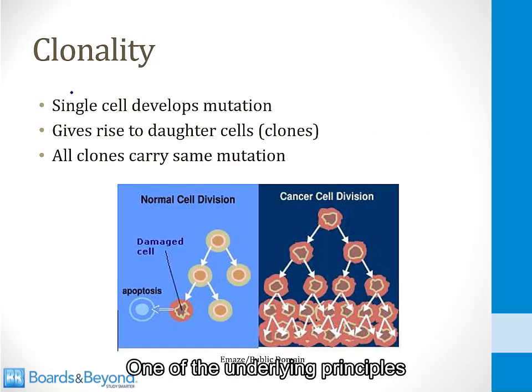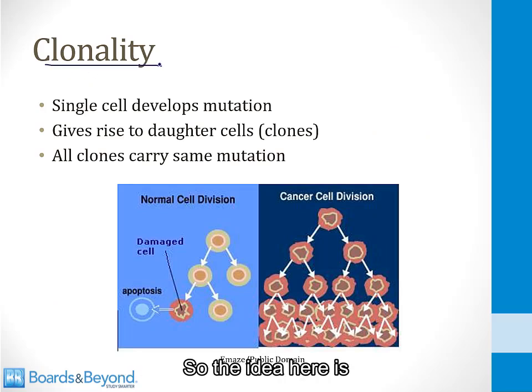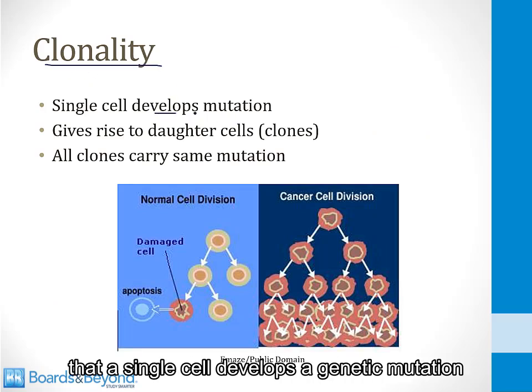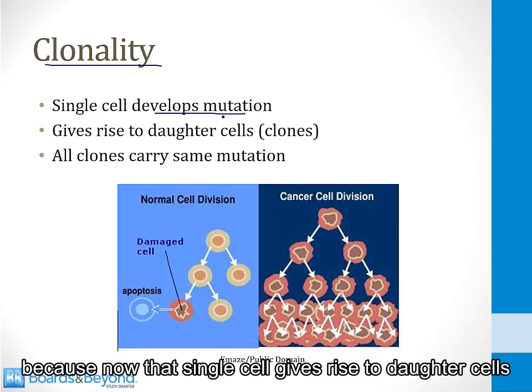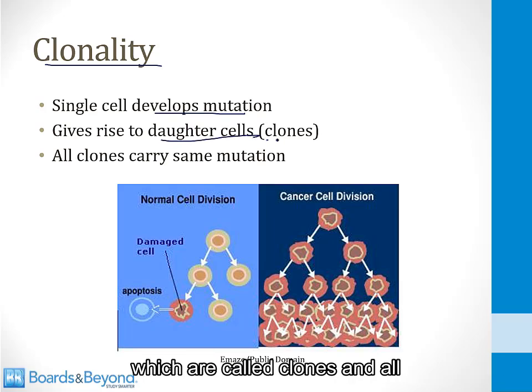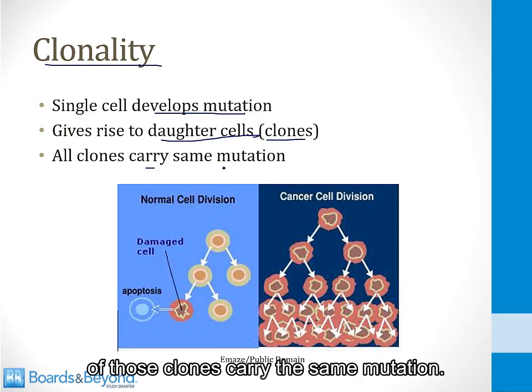One of the underlying principles of neoplasia or cancer is clonality. So the idea here is that a single cell develops a genetic mutation that allows it to grow uncontrollably. This is what leads to a tumor, because now that single cell gives rise to daughter cells, which are called clones, and all of those clones carry the same mutation.